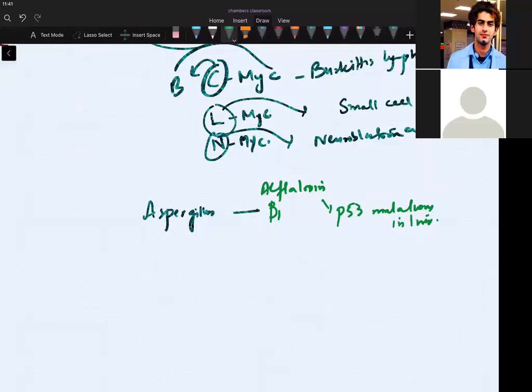Can you tell me a parasite that can cause cholangiocarcinoma? So that was Opisthorchis sinensis. Opisthorchis sinensis causes cholangiocarcinoma. Okay,